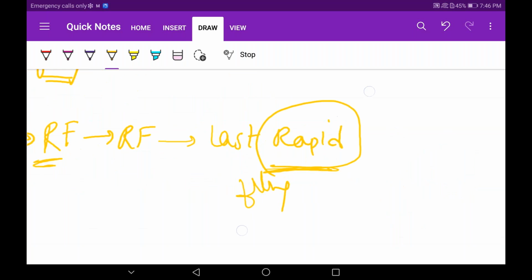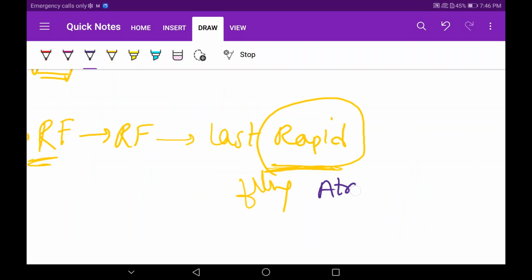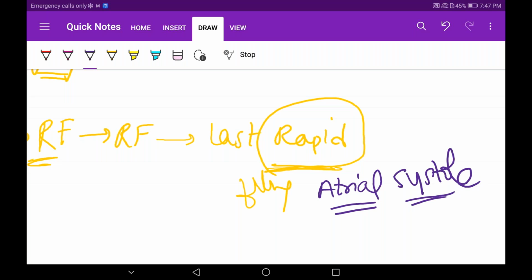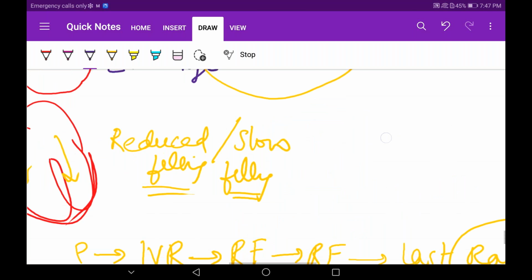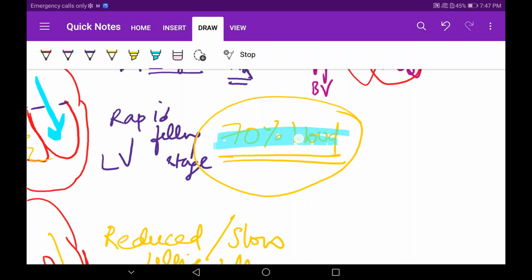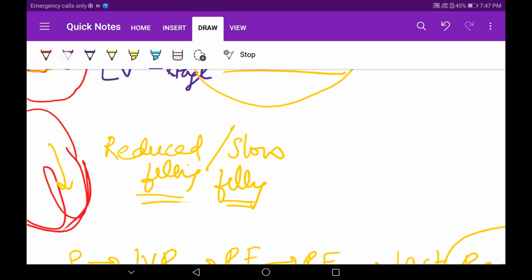Now there will come the action of our atria. Atrial systole will occur now in this phase. Understood? What will happen now? So I mentioned here this 70%. Now, what will it be then? How much percentage will this cause? Take it as 20%. 20% of blood is only coming from this phase. It's only responsible for this phase.